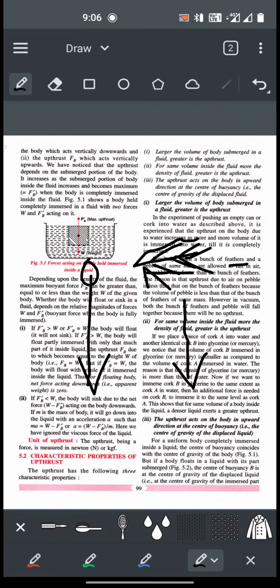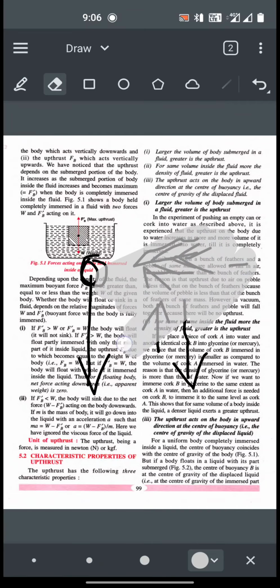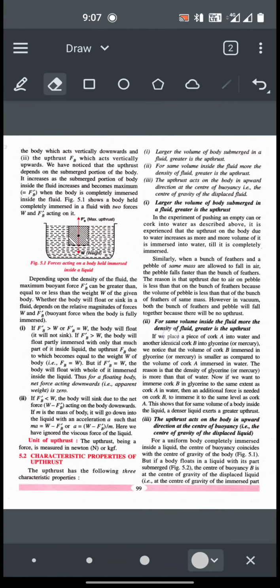Why? Because the feather has a bigger volume compared to the pebble, and the feather experiences a greater upthrust, remember. So this is one very important characteristic of upthrust: bigger the volume of a body, more is the upthrust it experiences.